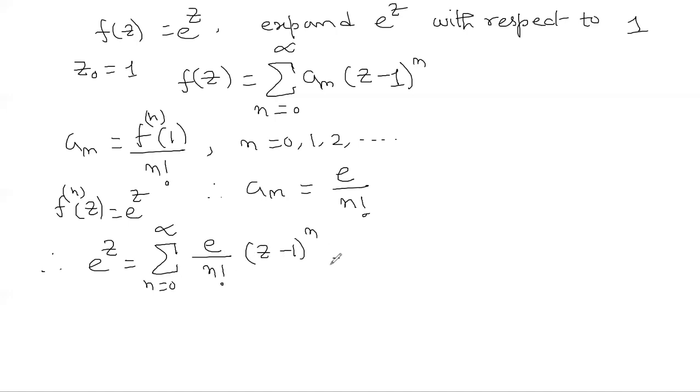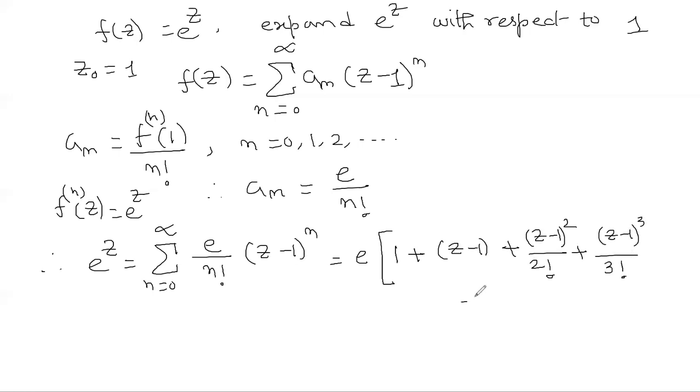Okay, so it is e times, (z minus 1) power 0, so it is 1, plus (z minus 1), plus (z minus 1) whole square by 2 factorial, (z minus 1) power 3 divided by 3 factorial and so on, right? So this is the expansion of f(z) equals e^z with respect to the point 1.